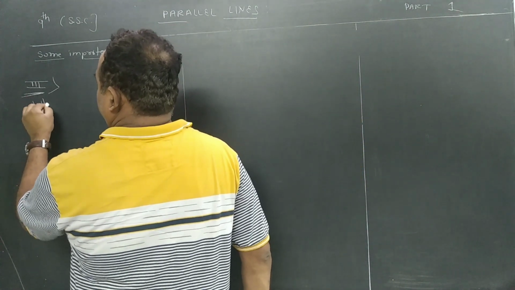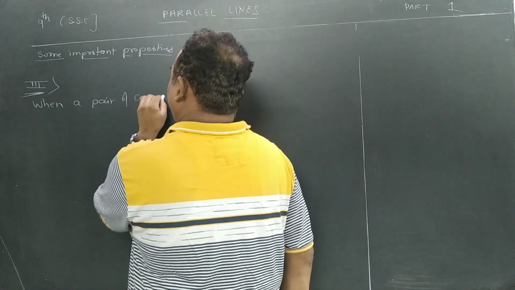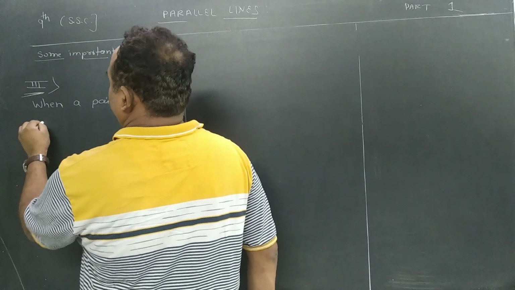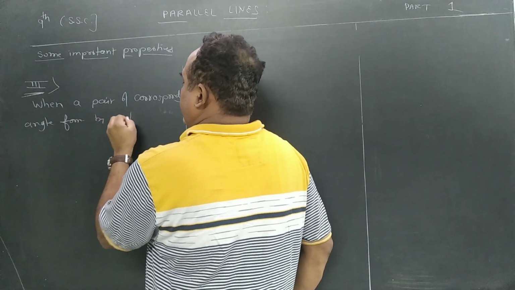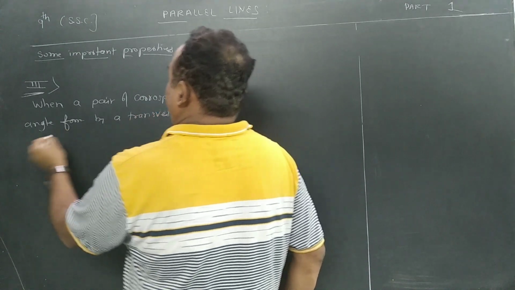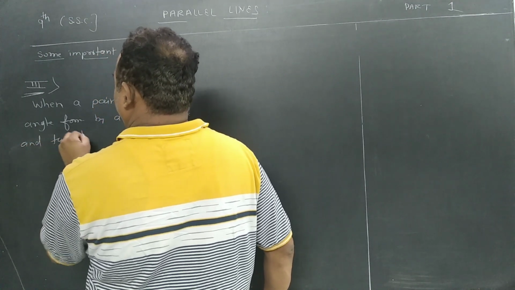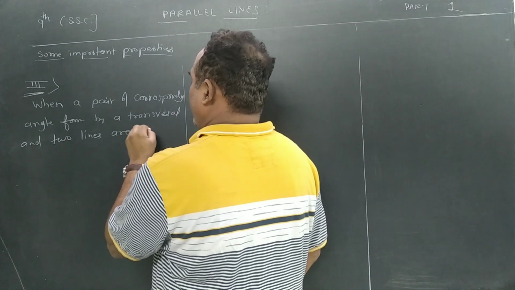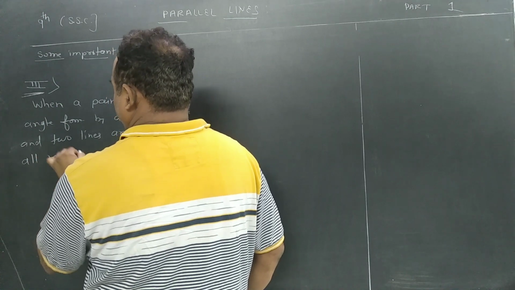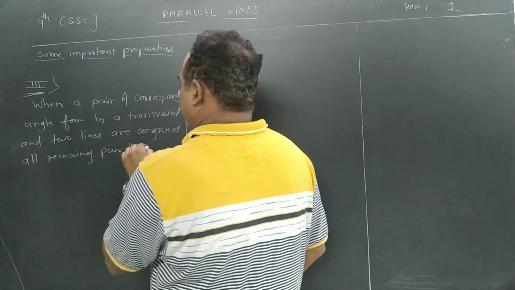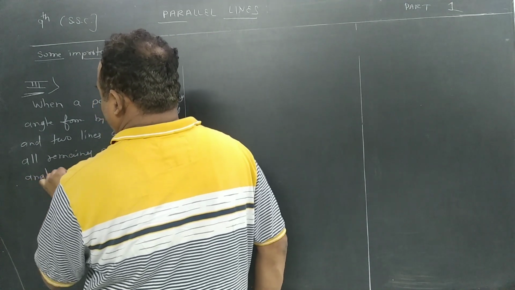When a pair of corresponding angles formed by a transversal and two lines are congruent, then all remaining pairs of corresponding angles are congruent.